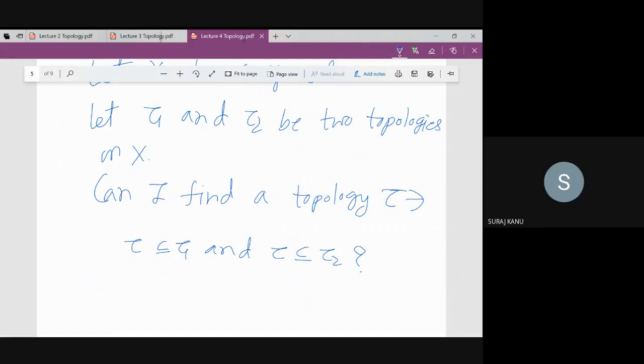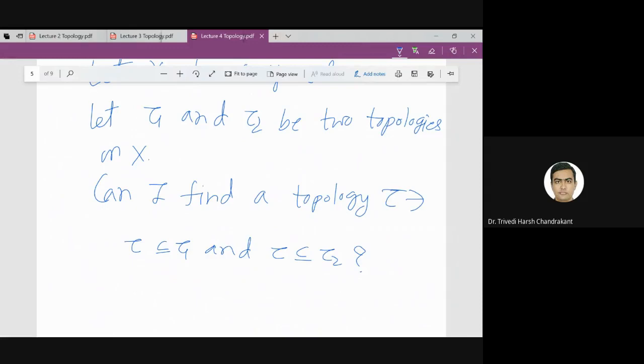By taking the union of both. Actually, see, you have two sets. I need a set which is a subset of both sets. Union will be the largest one. So that will contain tau1 and tau2 if I take tau1 union tau2. But I need a tau such that tau is a subset of tau1 and tau is a subset of tau2. So what should I do? Intersection, right?